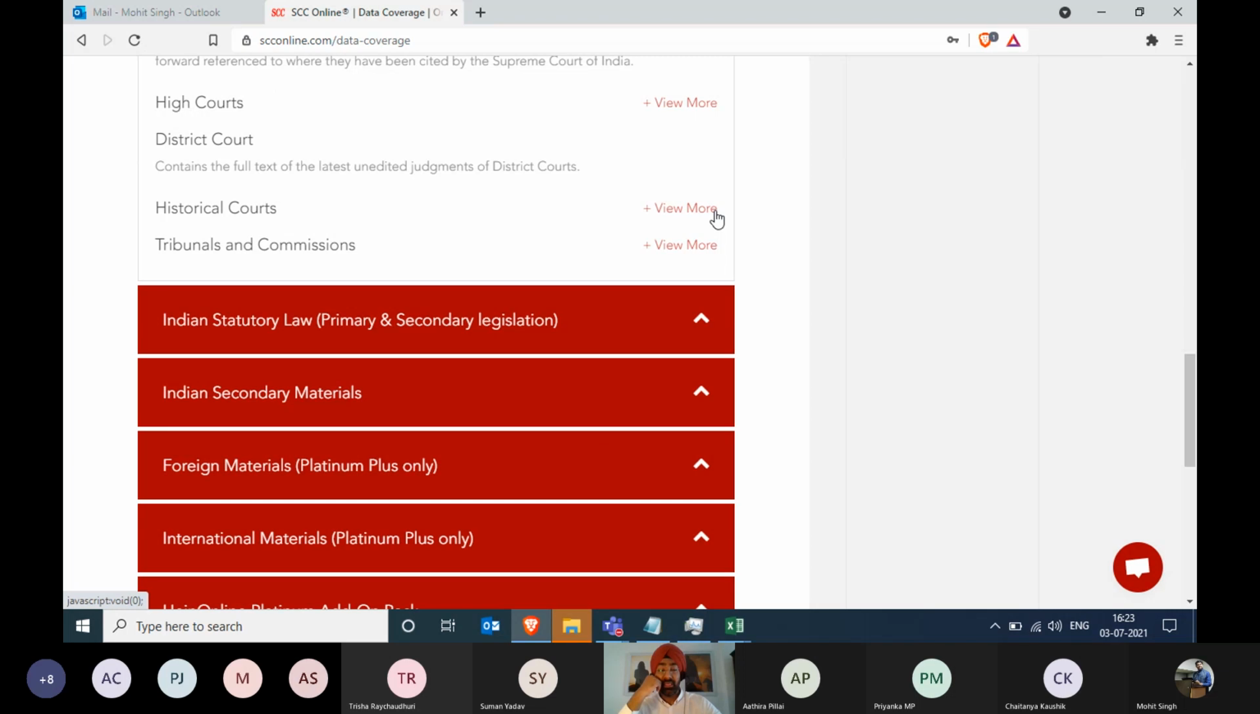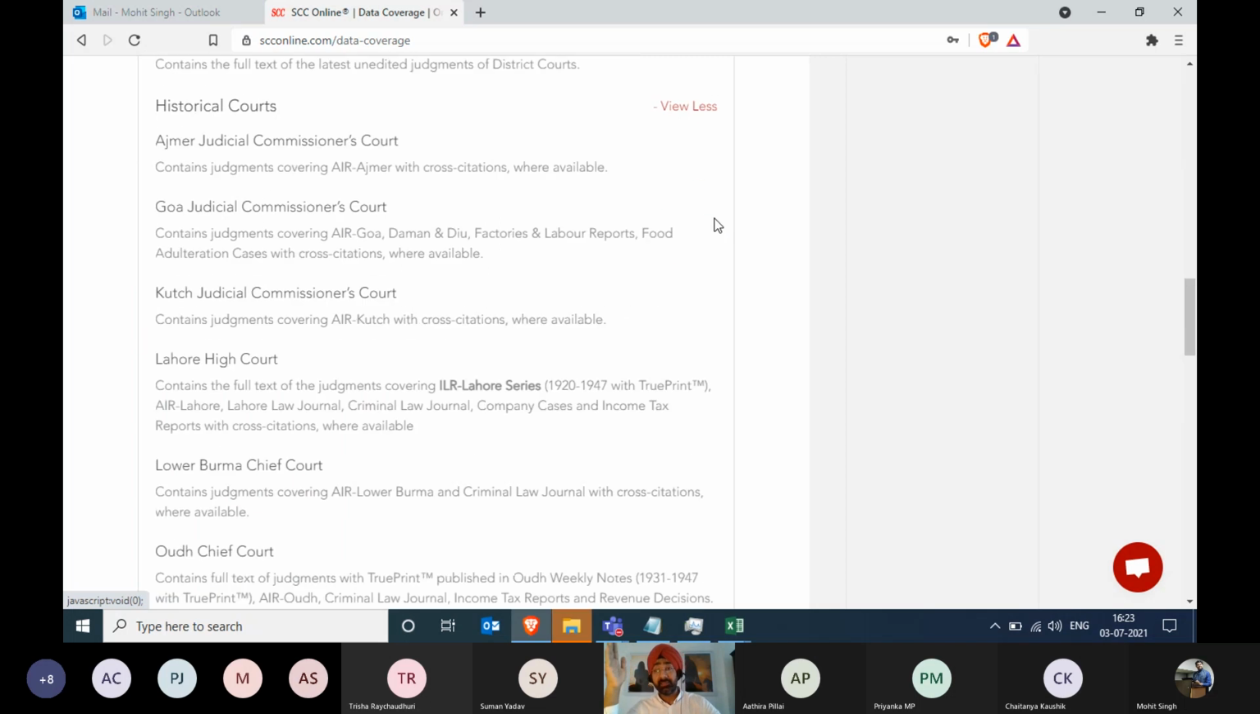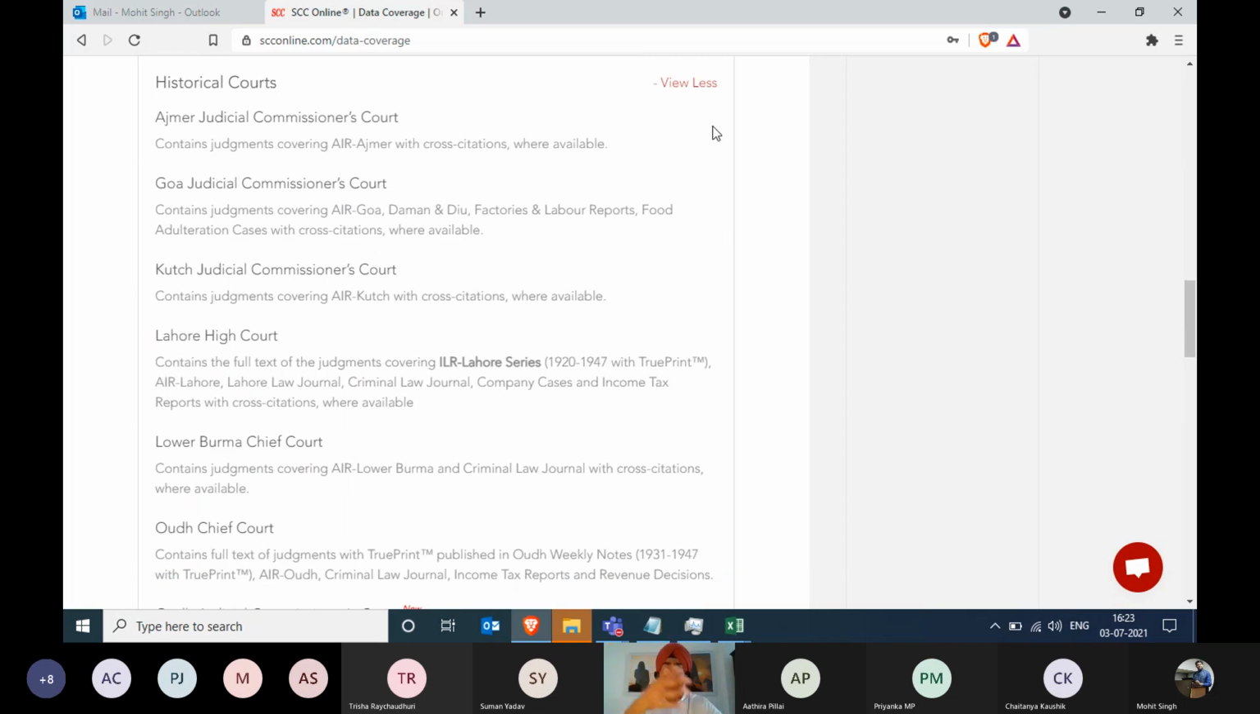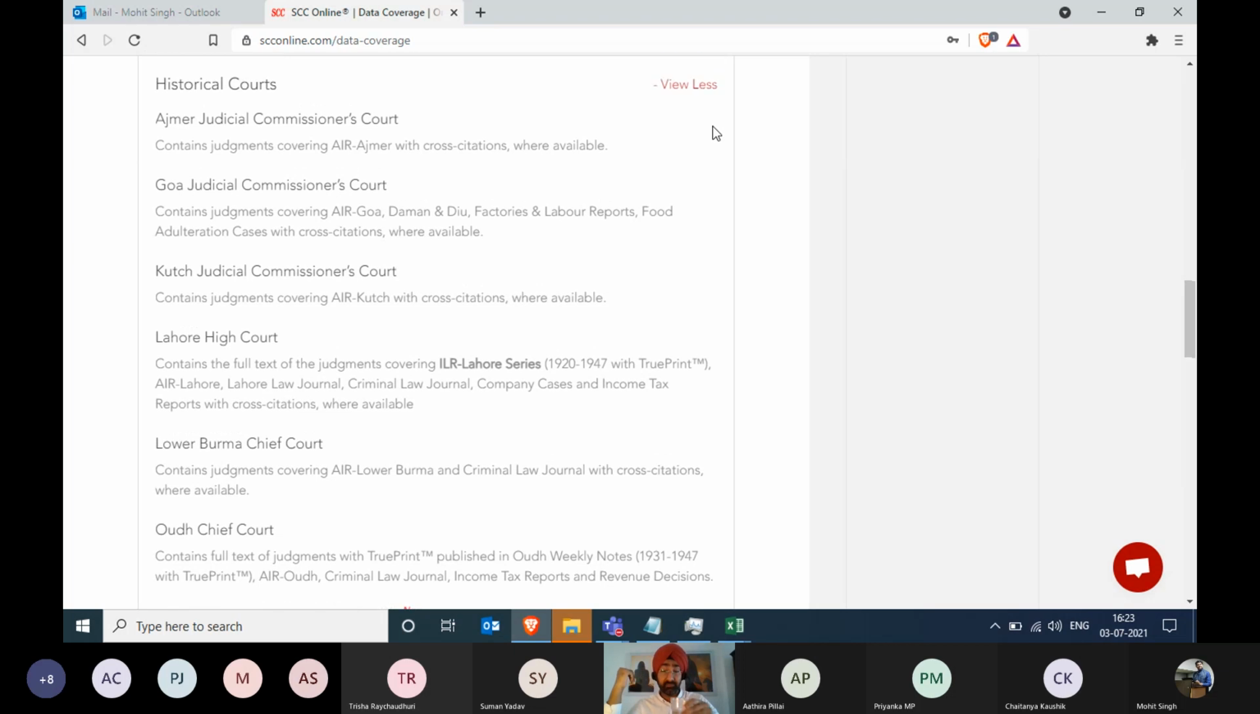Those come over here. Then we have your historical courts, similar to your provincial, similar to your Privy Council and Federal Court judgments, but not at the apex court level, the provincial court level, like Awadh, Pepso, Lahore, Lower Burma, Upper Burma. All these courts judgments are made available.